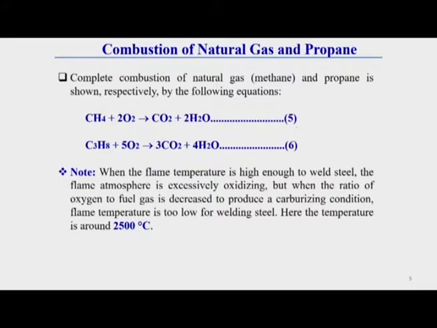These equations 5 and 6 represent the detailed combustion chemical equations: the first equation represents methane combustion and the second represents propane combustion. Here one thing we should keep in mind: this flame also cannot produce a high temperature for steel welding, because if we try to develop higher temperature from this flame, it becomes highly oxidizing. This highly oxidizing flame is not applicable for steel welding, because it creates defects in welding.